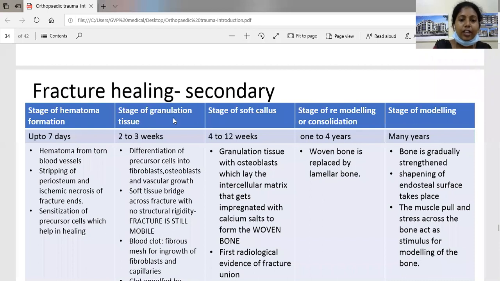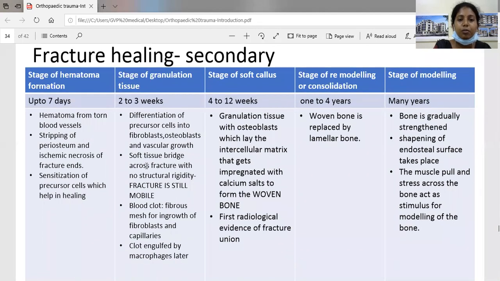Coming to the stage of granulation tissue, it lasts for up to 2 to 3 weeks. There is differentiation of the precursor cells into fibroblasts, osteoblasts, and vascular growth. All these form a soft tissue bridge across the fracture with no structural rigidity. Here the fracture is still mobile. The blood clot forms a fibrous mesh for ingrowth of fibroblasts and capillaries, and later the clot is engulfed by macrophages.